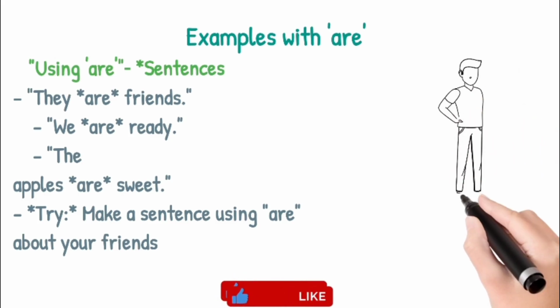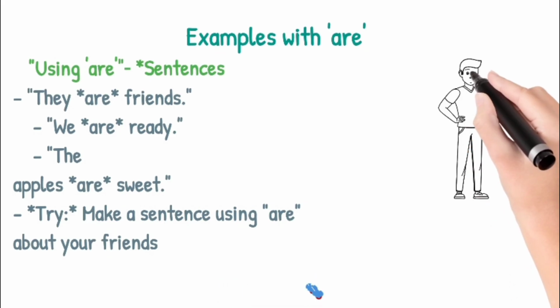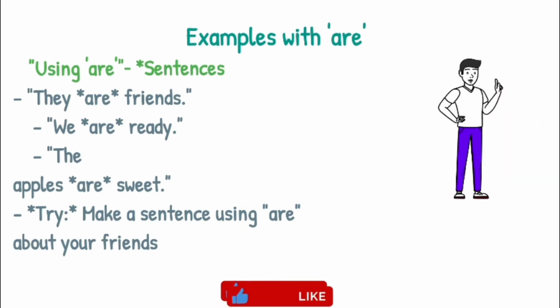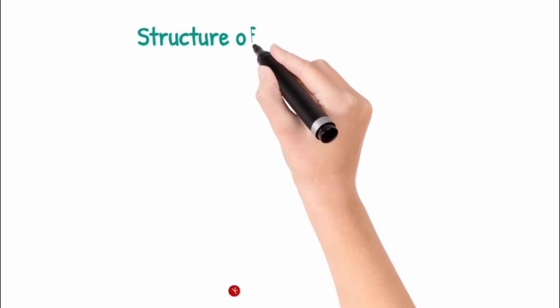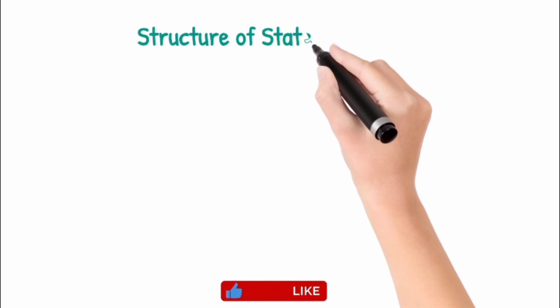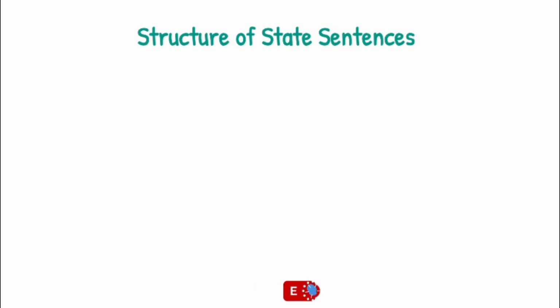So you have to use a pronoun or noun, then is, am, or are, and then any adjective or any adverb you can use. But this is not a verb here in the sentence, so you're not going to use adverbs here. This is the thing that you have to keep in your mind. You're going to use adjectives or nouns, for example, right? The apple is red. This is an adjective that is defining apple.